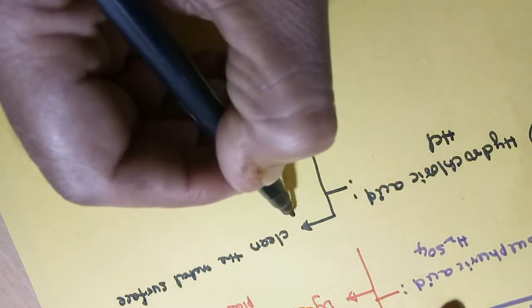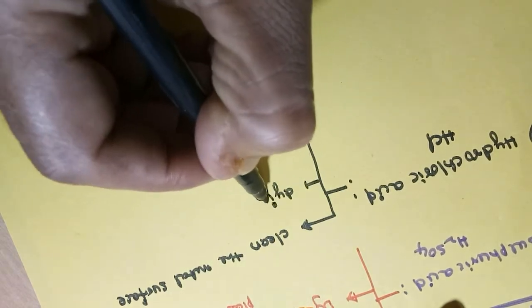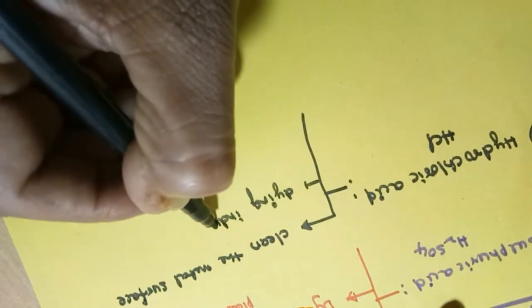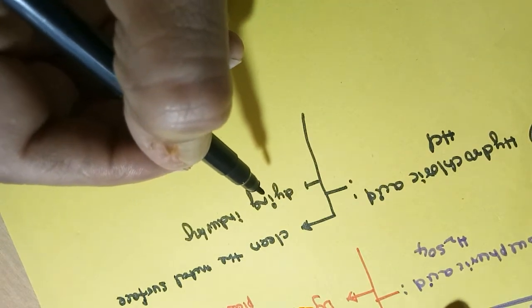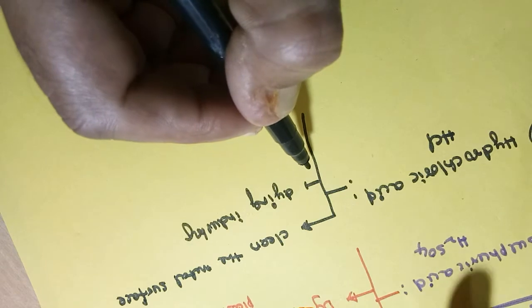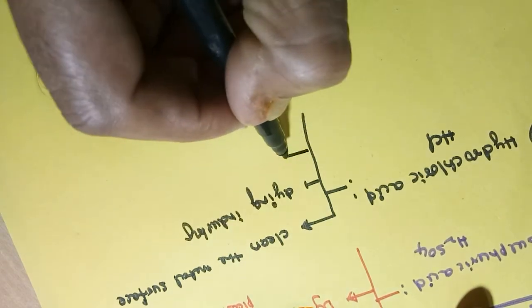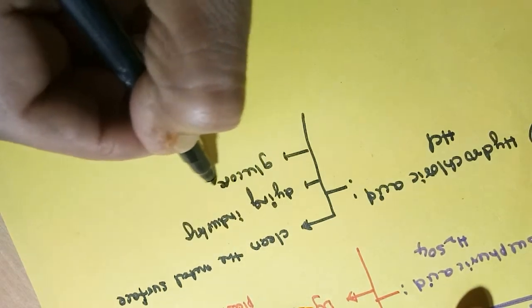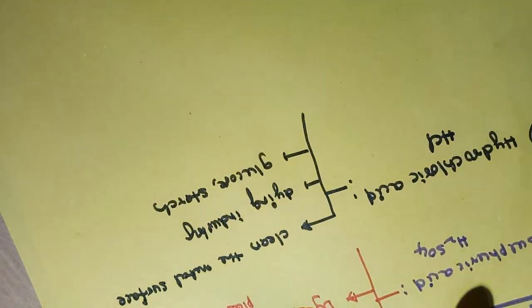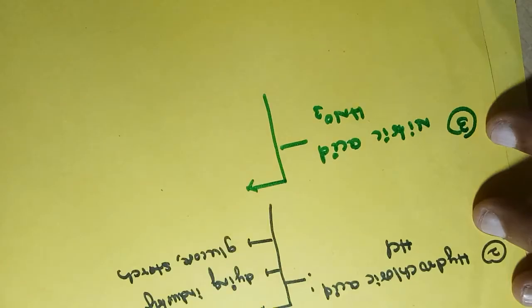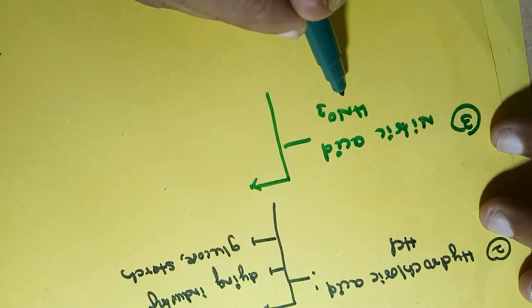Next, it is used in the dyeing industry, the color industry. It is also used to prepare glucose and starch in the laboratory. So these are the main uses of hydrochloric acid.